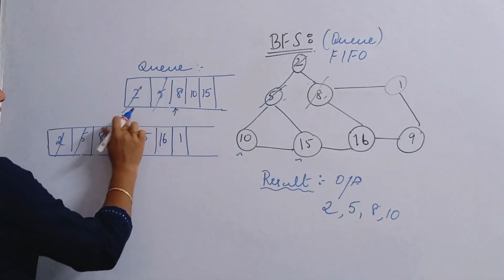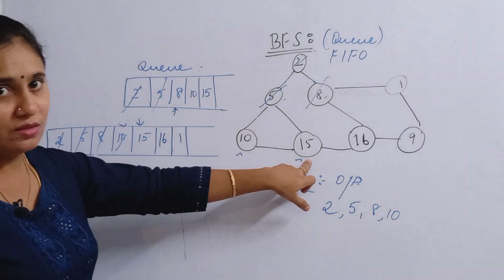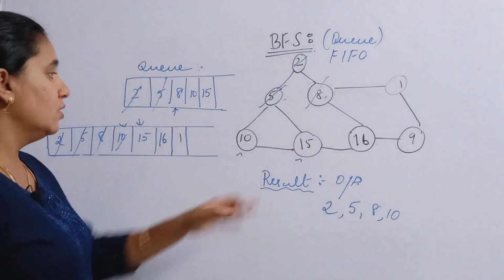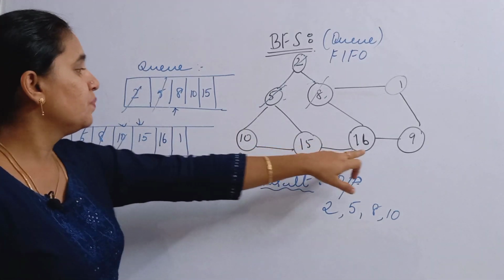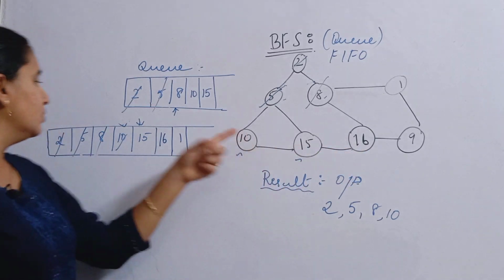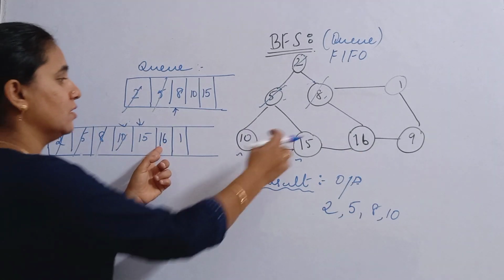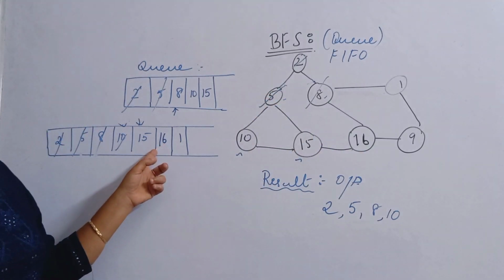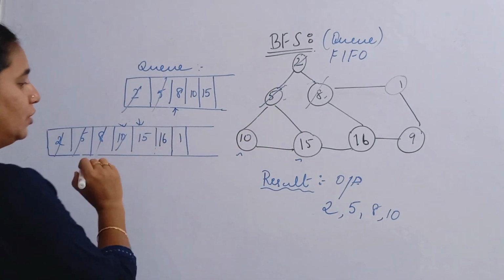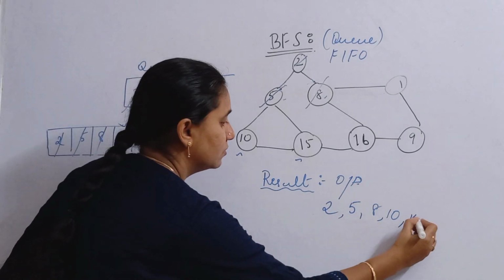So now you take the next front element. The next front element is 50, isn't it? So now once again you find the adjacent element of 15. What is the adjacent element of 15? The adjacent element of 15 is 16. Okay, so you check whether that 16 is already entered. It is already entered, isn't it? So 5 is already visited, so no need of entering it again. So what we are going to do? We are going to delete this and we are printing.